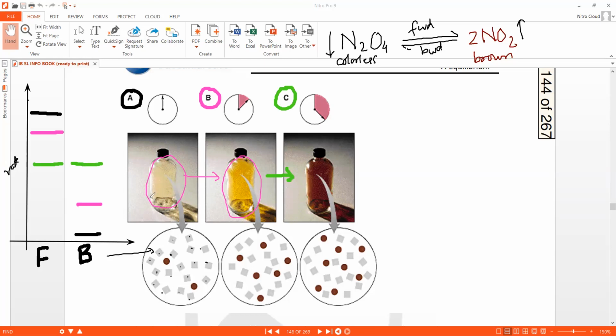And at this particular point of time, they have become equal. The forward reaction and the backward reaction are happening at the same speed. Initially, forward was happening faster. So the forward reaction, which started fastest, only slowed down every next moment. The backward reaction, which started slowest, only became faster and faster. And at one particular time, they have become equal. Okay, now what will happen from now onwards?